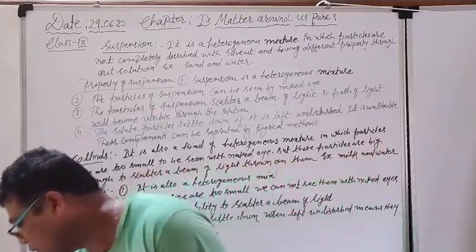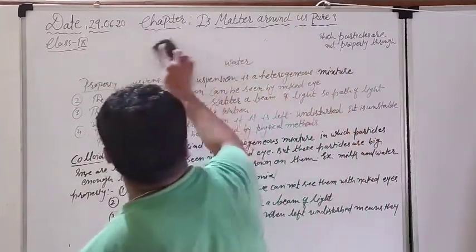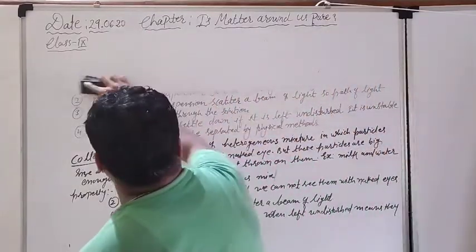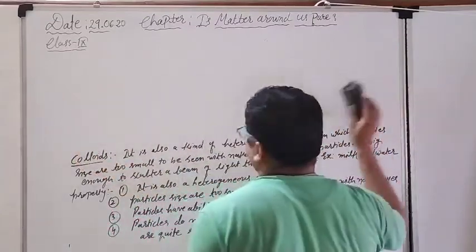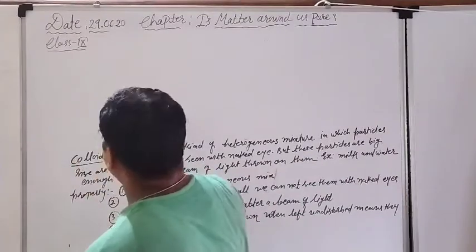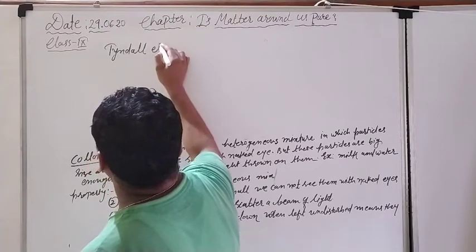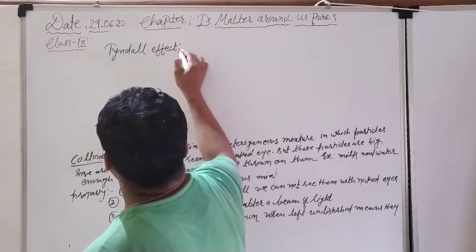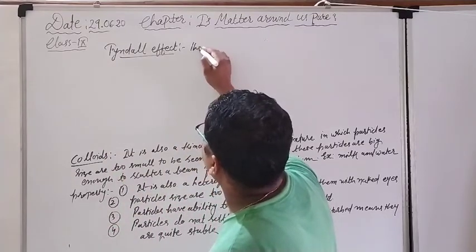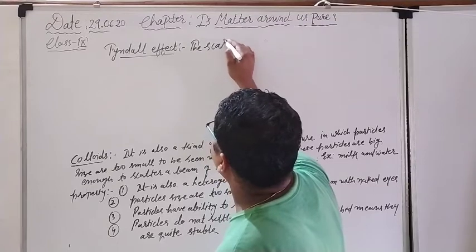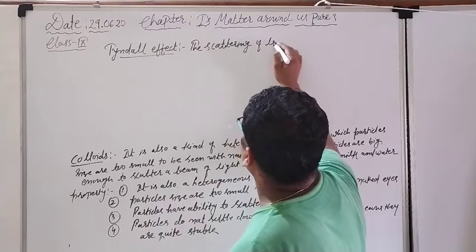Right now see the next thing which we are going to study here, that is the Tyndall effect. What is the Tyndall effect? See here. Till here I am going to rub the board. Tyndall effect. So what is that? This is a process. What I am going to write down, you just see, is the scattering of light.